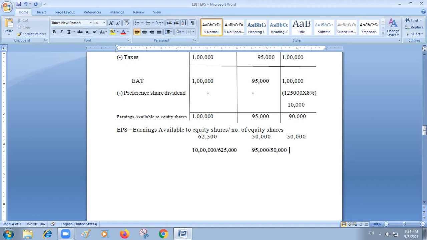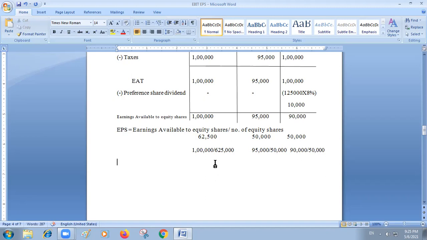So in this case it is 90,000 divided by total shares. Total equity shares are 50,000. Now you have to calculate. This is only 1 lakh rupees. So it is 1 lakh only.